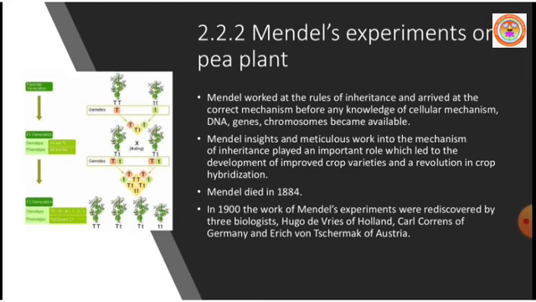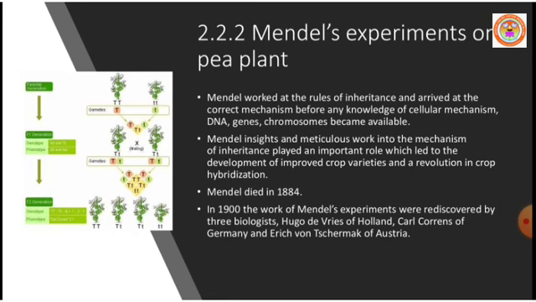He had insight due to his continuous observation, proper recording of the results during the hybridization experiments, mathematical calculations, and meticulous work on the mechanism of inheritance, which played an important role and led to the development of improved crop varieties and a revolution in crop hybridization.